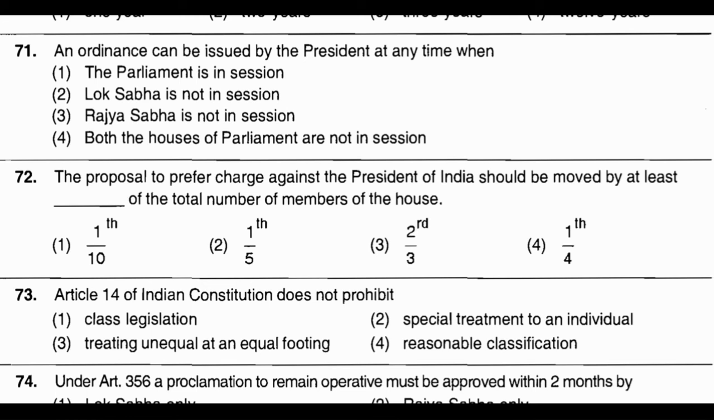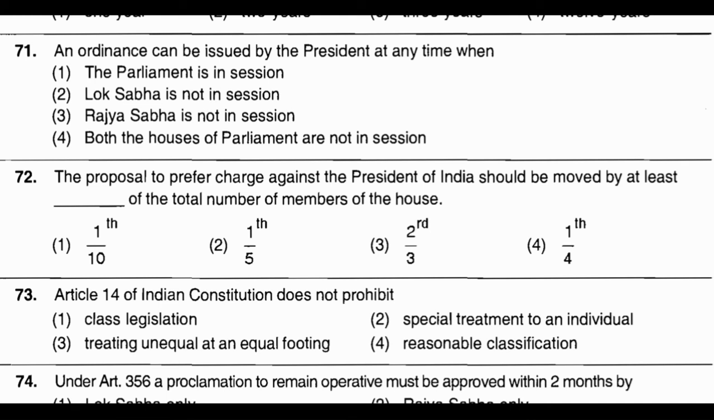Now question number 72. The proposal to prefer charge against the President of India should be moved by at least dash dash dash of the total number of members of the House. Option number 1, 1/10. Option number 2, 1/5. Option number 3, 2/3. Option number 4, 1/4. And the correct answer is option number 4, that is 1/4.